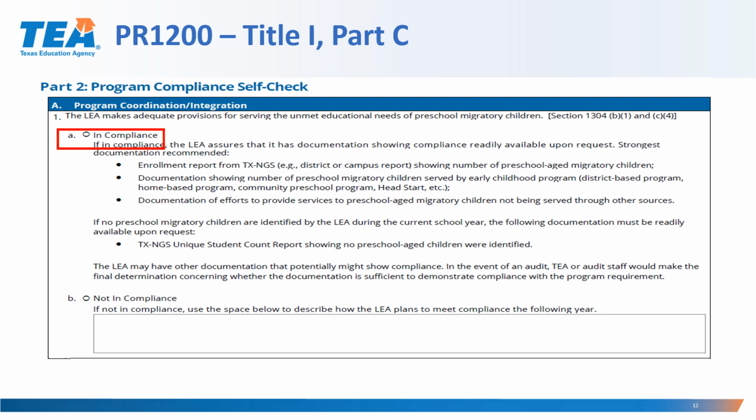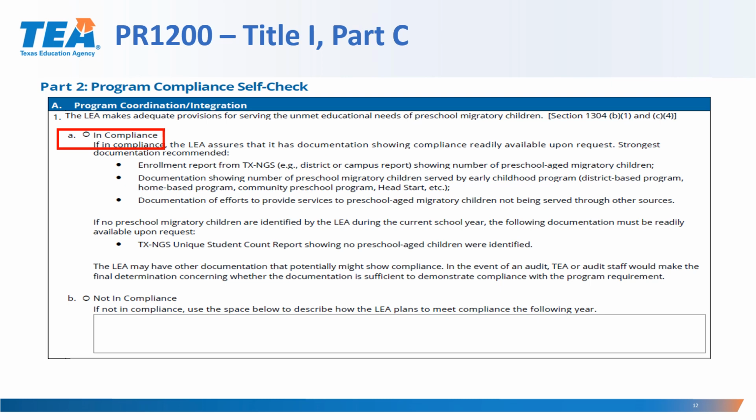If no preschool migratory children are identified by the LEA during the current school year, the following documentation must be readily available upon request. TXNGS unique student count reports showing no preschool-age children were identified. The LEA may have other documentation that potentially might show compliance.